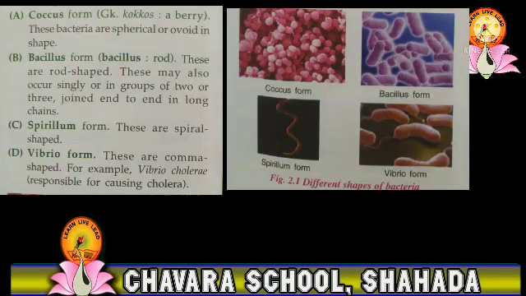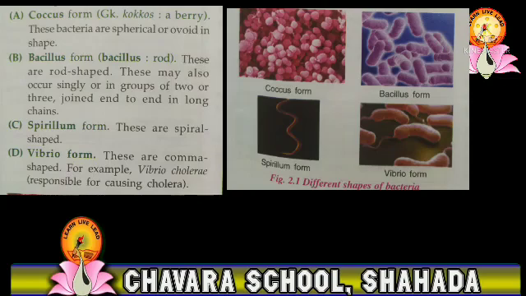Based on the shape, there are 4 common forms of bacteria. First one is the coccus form. These bacteria are spherical in shape. Second is the bacillus form. These bacteria are rod shaped.